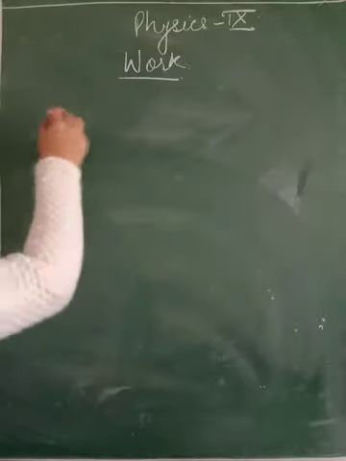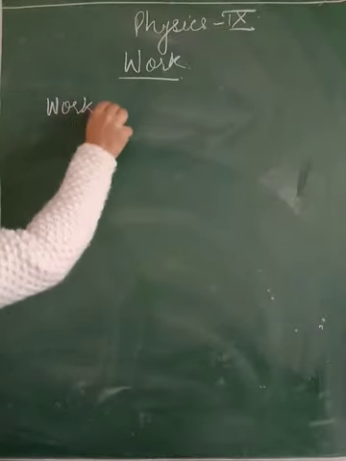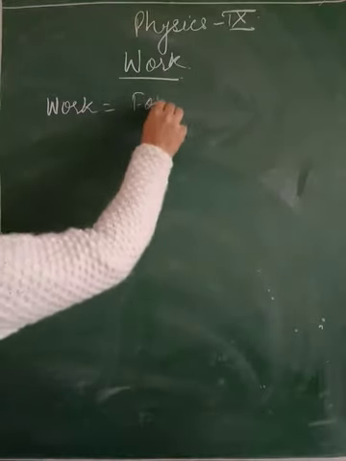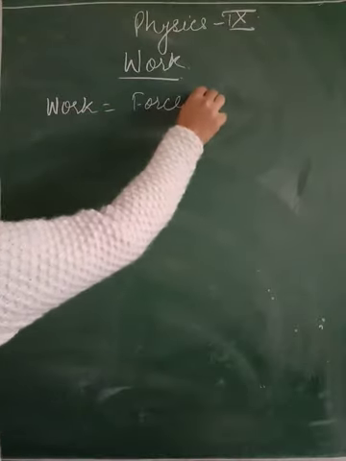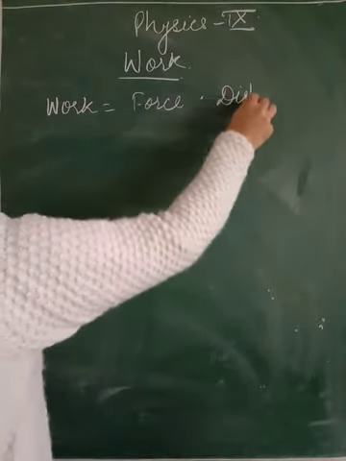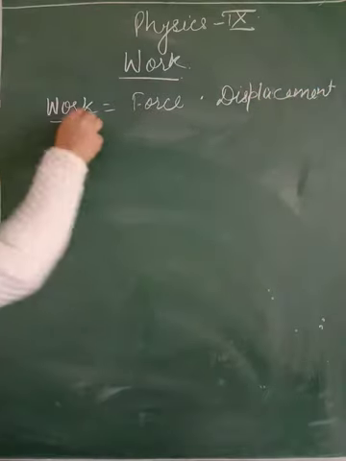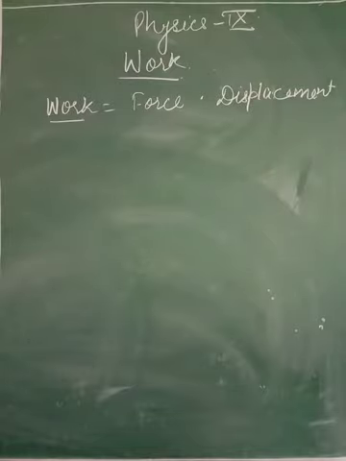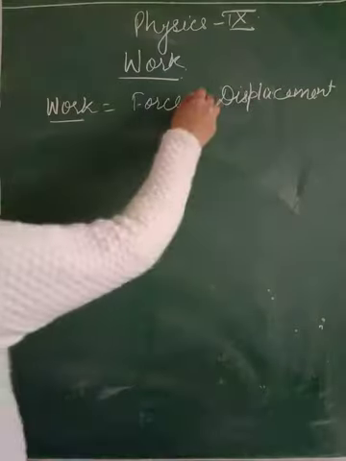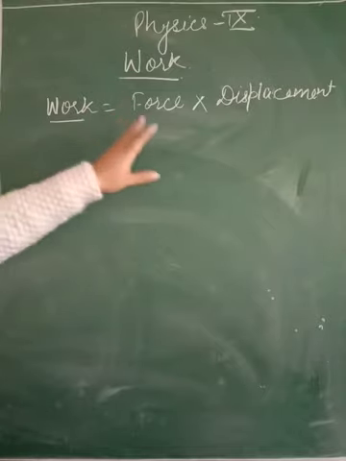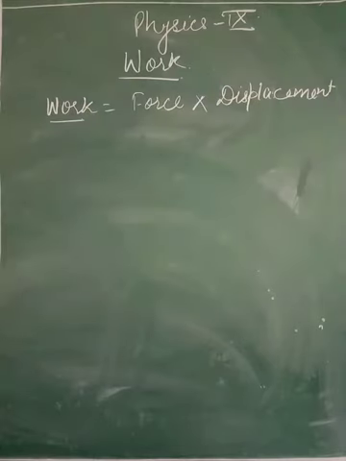So in science, for work we have two factors. Work depends on, number one, force, and it depends on displacement. So if we want to define work done, then we will say that when applied force causes the displacement of the object, the work is said to be done. So whenever we are considering work done, it means that force should be there and displacement should be there. Only then we will say that work has been done.